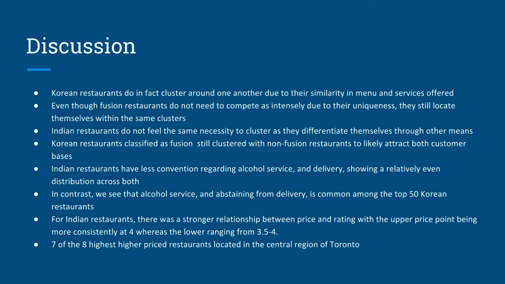Our coding analysis has yielded sufficient results to support our hypotheses. Korean restaurants do in fact cluster on one another due to their similarity in menu and services offered. Even though fusion restaurants do not need to compete as intensely due to their uniqueness, they still locate themselves within the same clusters, suggesting critical mass theory, which posits that restaurants are more likely to be located in areas where success has already been proven.